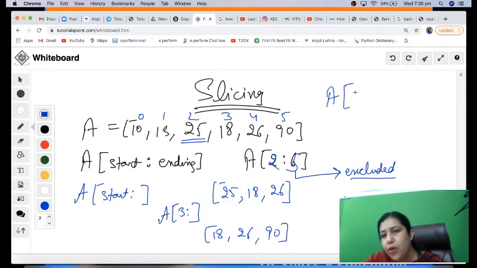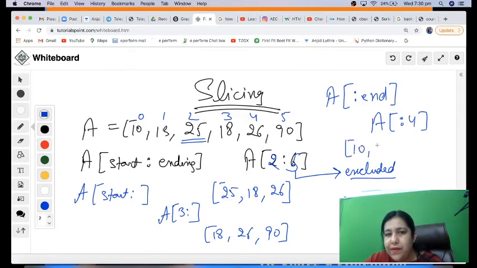In case your colon is here and you miss the start, but you have given the end, like you give A[:4], it's going to start from the very first number, that is position 0, and will pick till 1 less than this, that is 0, 1, 2, 3 will be fetched. Clear?